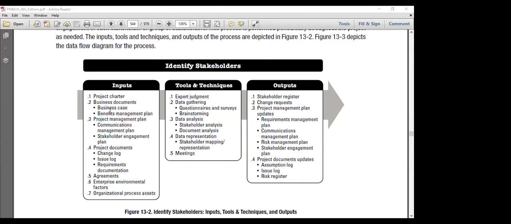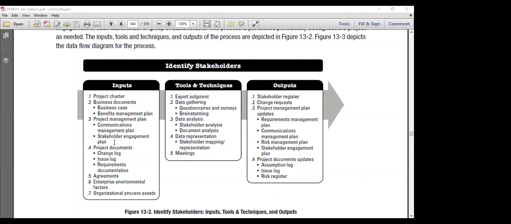Other documents like business documents, business case, benefit management plan, communications management plan. We already thought about how we are going to communicate with the different stakeholders. That is useful information. The stakeholder engagement plan, if it is available with us, we can utilize because this process is not going to happen only in the initiation.